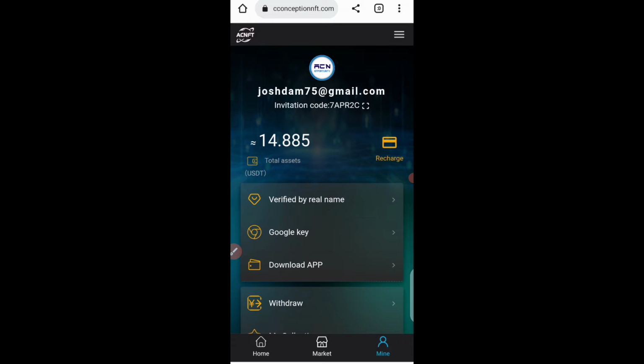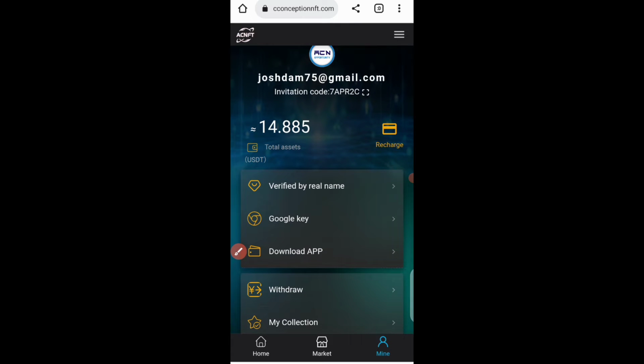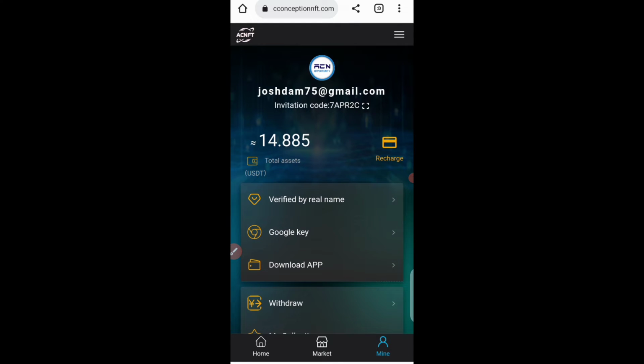Alright guys, so I'm currently logged into my account, and you can see right here I currently have about $14.8 on my balance, guys. I'll be sharing with you guys how you can purchase some NFT, and how you can use this platform to earn 2% daily of your investment, guys.